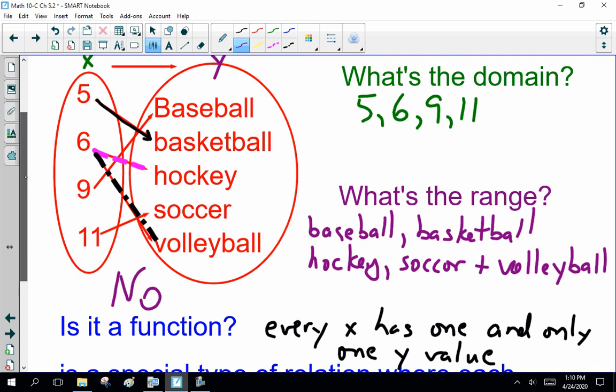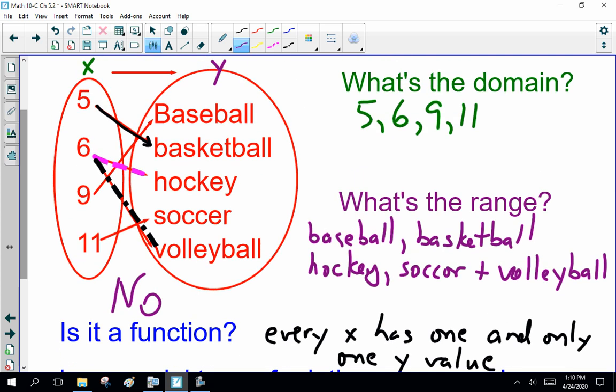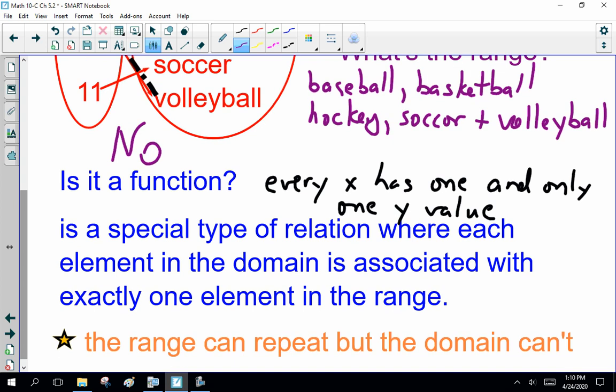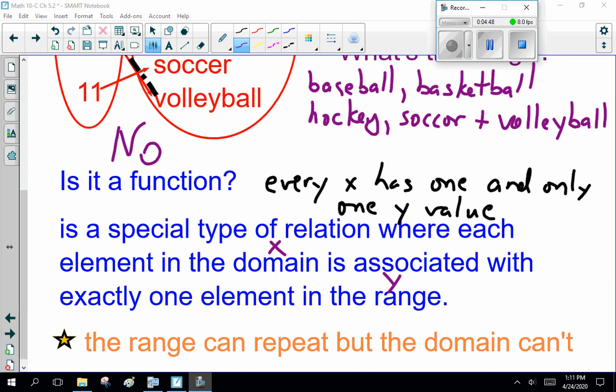Okay? Now, as I said, take a minute at the end here. Actually, pause the recording now. Come up with a definition that you like for function. A special type of relation where each element in the domain, your x, is associated with exactly one element in the range, y, or the range can repeat but the domain can't, or every x has one and only one y value. Come up with your own definition. If you have to Google it or search it on the internet, well, welcome to my world. Anyway, pause the recording, come up with that, and when you're done, come back and we'll talk some more. So pause the recording. Okay, moving on.